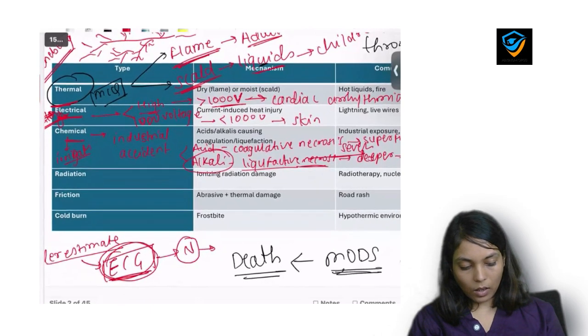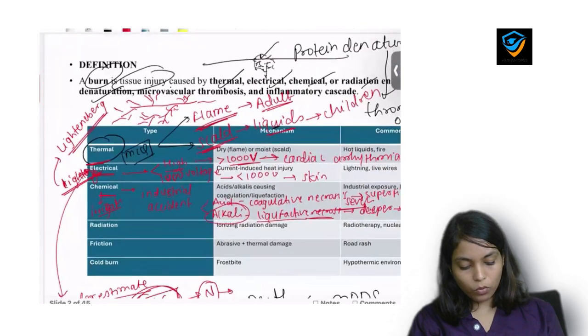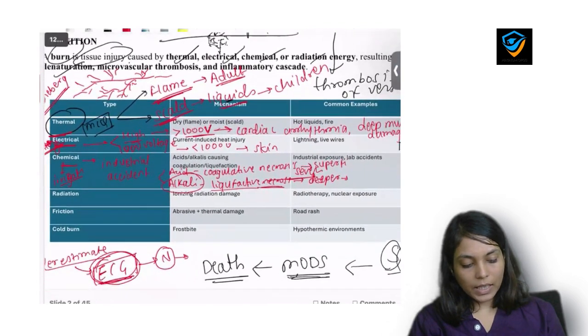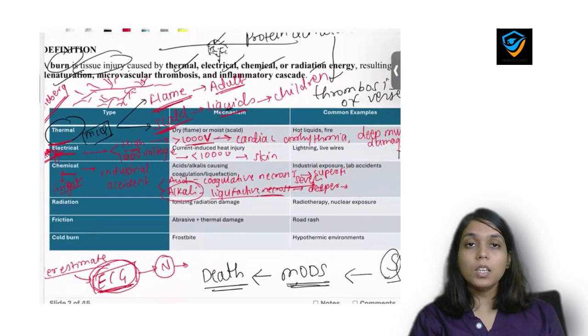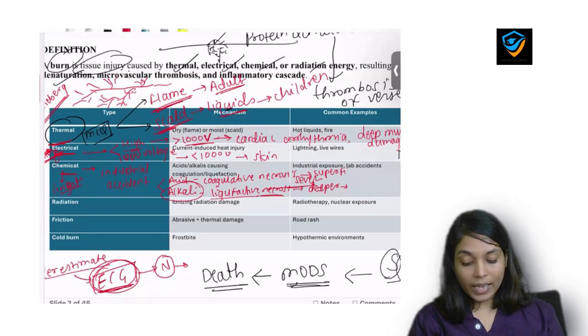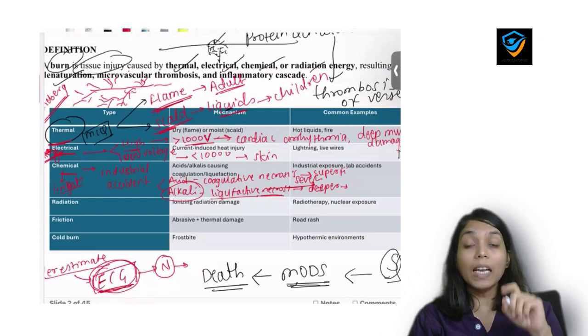Okay. Now next, radiation type of burn. In which patients can one see radiation burn? The patients who are undergoing treatment of cancer, or who are undergoing radiotherapy or nuclear therapy. And yes, here comes a very important point about radiation injury. It is the only type of burn which is gradual.